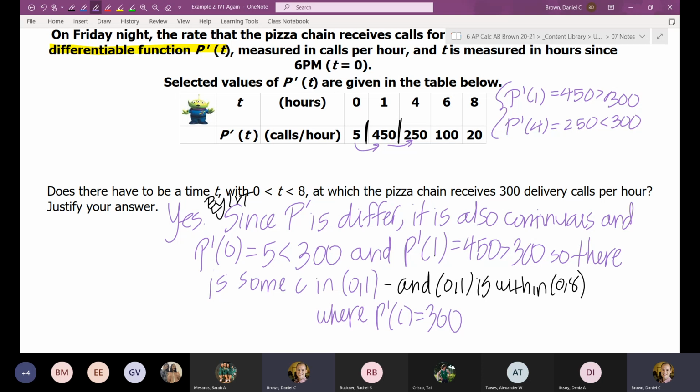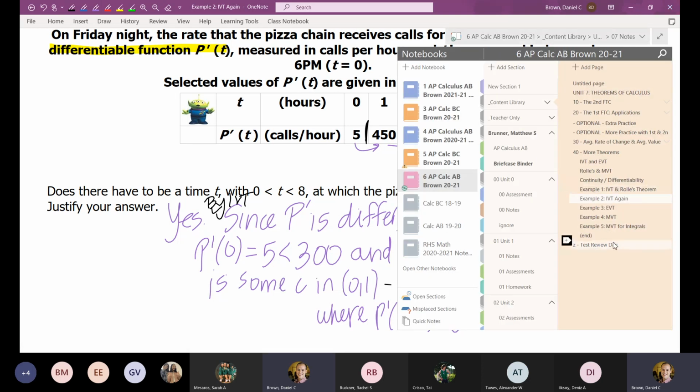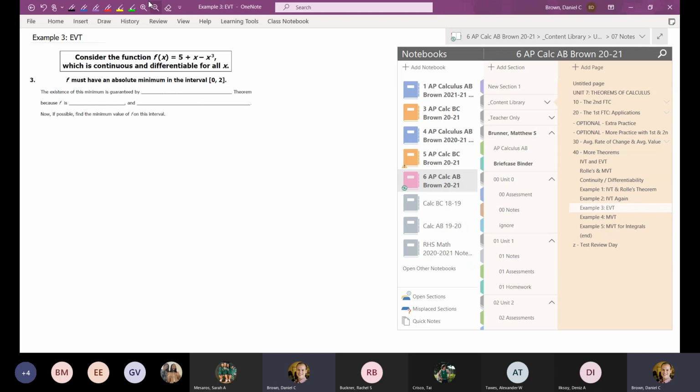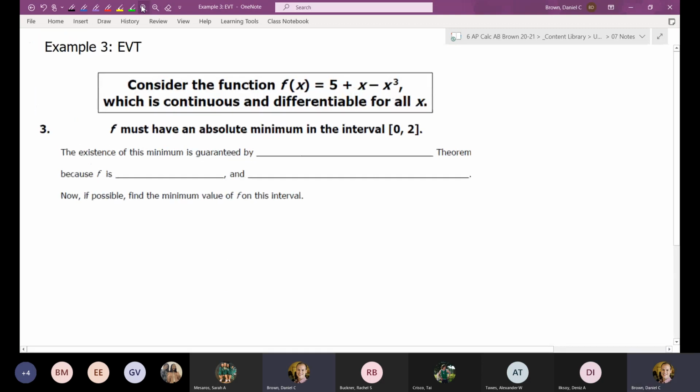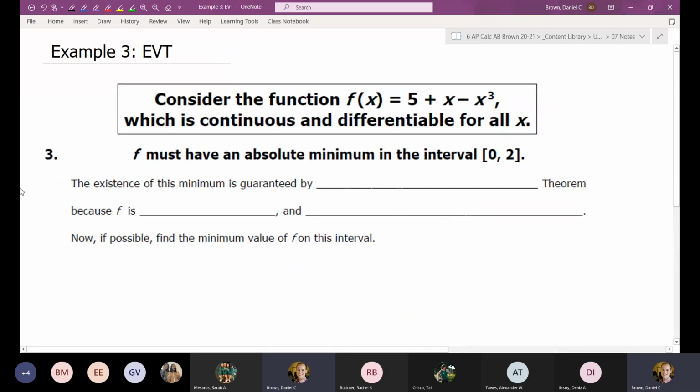So the remaining questions I have are not going to have a lot of writing. I do have an extreme value theorem one. This one was hard to come up with as a free response style question, because the extreme value theorem often just shows up in multiple choice questions. For these last 3 problems, I have this same function f of x, and we're going to talk about f of x with the remaining 3 theorems. If you're using your own notes, you don't have to write down what's in that box multiple times.